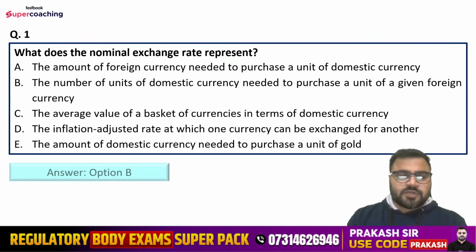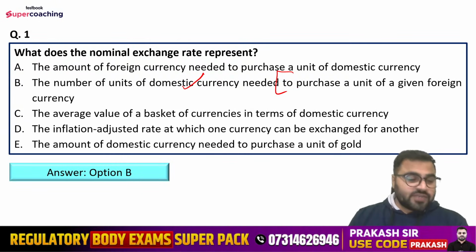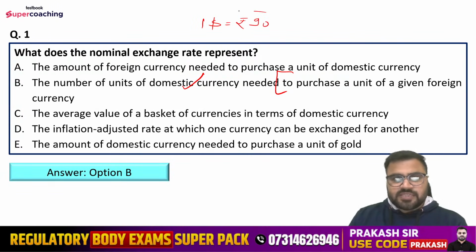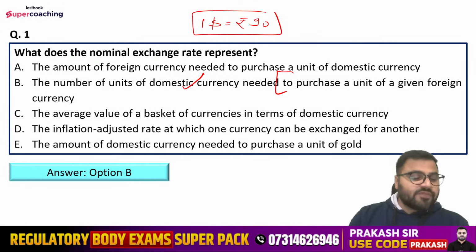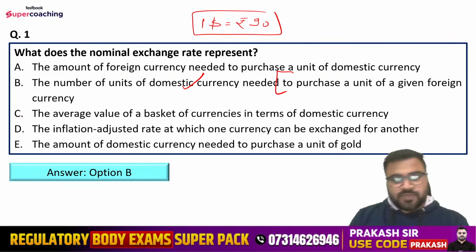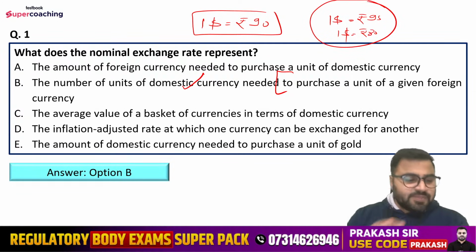So right answer is option number B here, that is the number of units of domestic currency needed to purchase a unit of a given foreign currency. For example, if I am saying that $1 is equal to rupees 90, which means in order to have 1 unit of dollars, I need to spend rupees 90. This is the nominal exchange rate, right? This may increase also, this may go to $1 equals rupees 95 also, this may decrease also. Suppose $1 is equal to rupees 80. So the simple understanding of this phenomenon is that in order to have 1 unit of any currency, how much local domestic currency you need to spend.